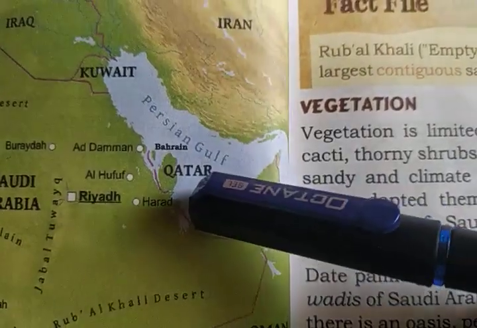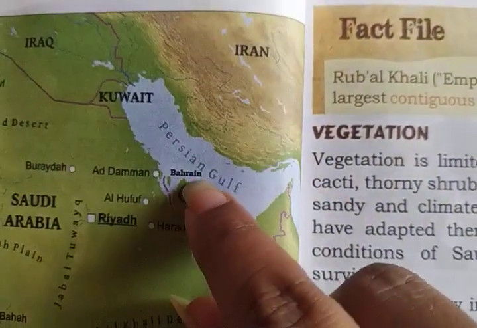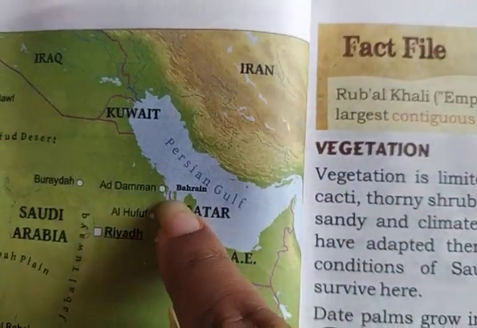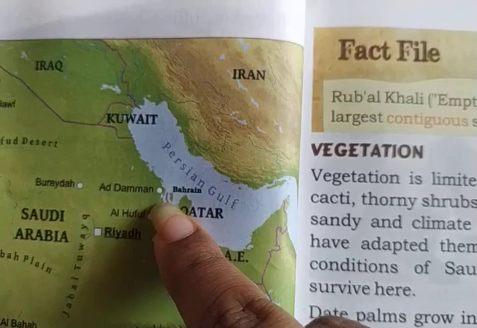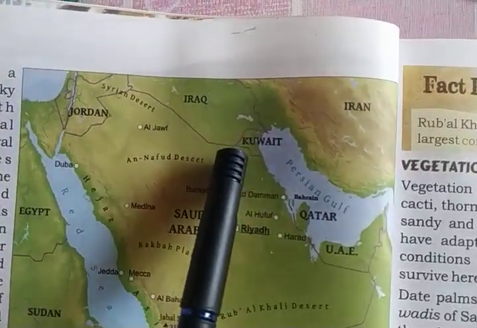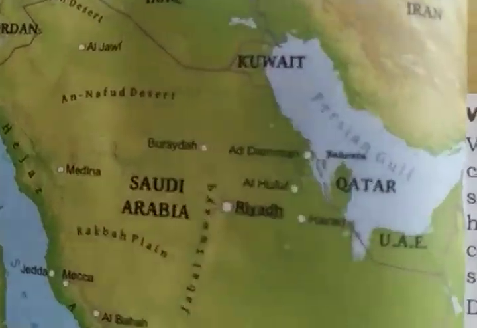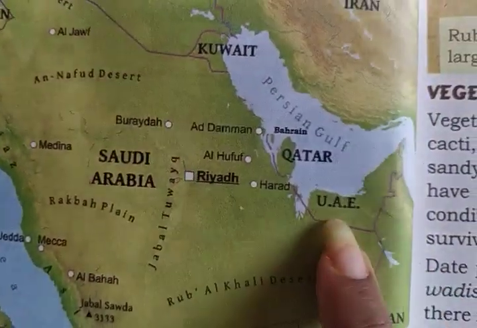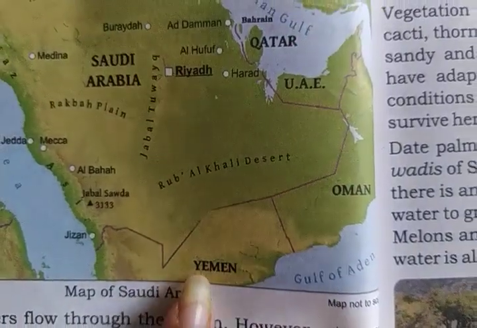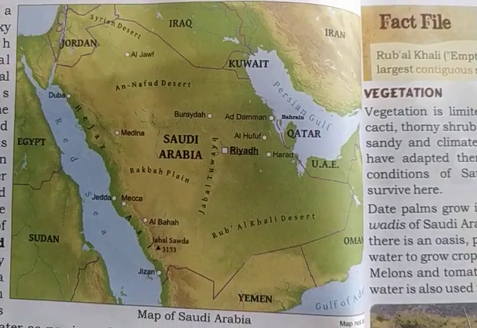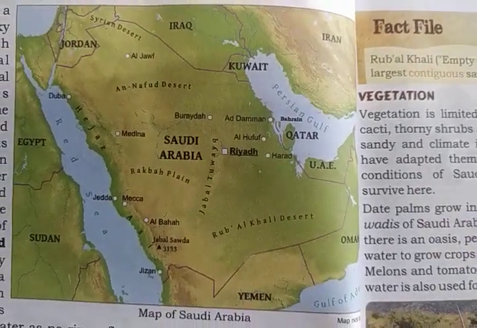And there is one small one which is Bahrain. You can see this is Bahrain. This small island type one is Bahrain. This is also a country. So this is Jordan, Iraq, Kuwait, Bahrain, this island, and then Qatar, UAE, Oman and Yemen. They all are the neighboring countries of Saudi Arabia. So this is all about the location of Saudi Arabia.